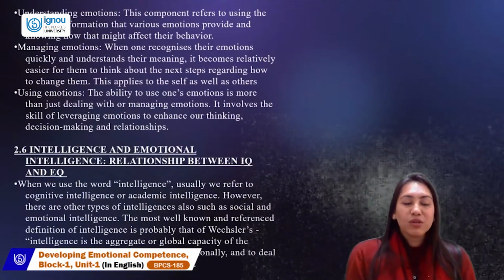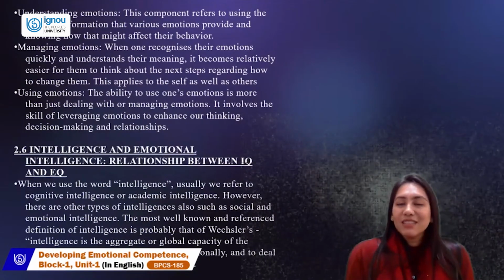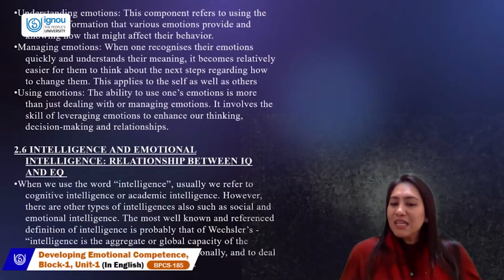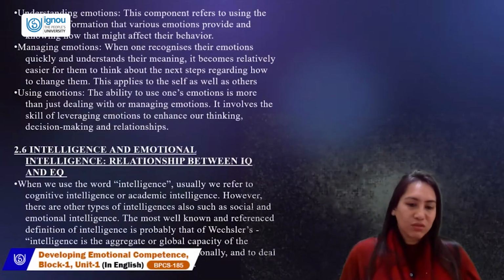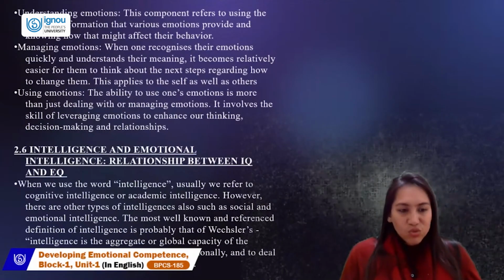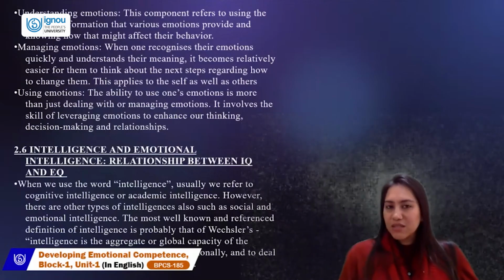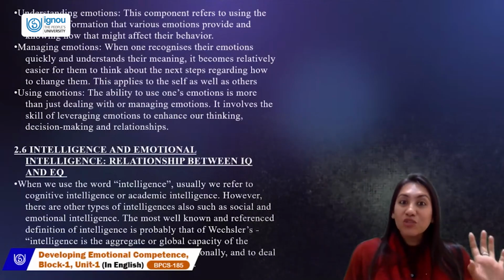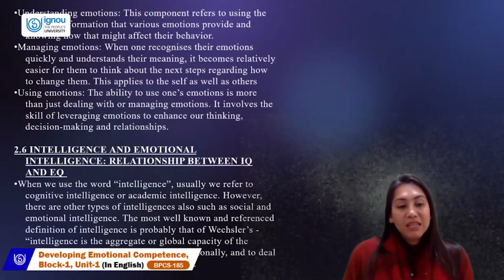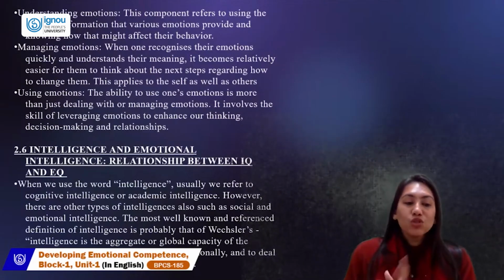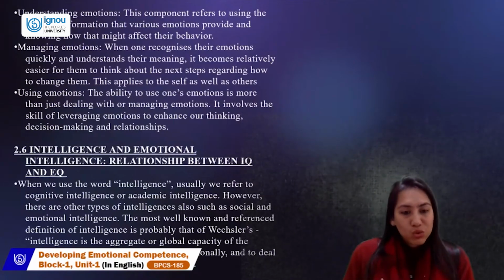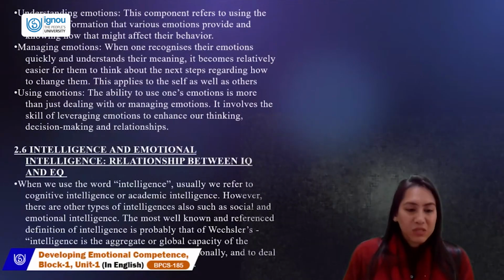Now let's move to 2.6, which is intelligence and emotional intelligence. So is there a relationship between the two? Seemingly, yes, though they're never used interchangeably. Intelligence is usually the cognitive ability we need to understand. It's the ability to think well, understand well, and reason well, according to Alfred Binet. But emotional intelligence is more social and emotional. It is about feelings. It is a social connection with people that's more interpersonal.